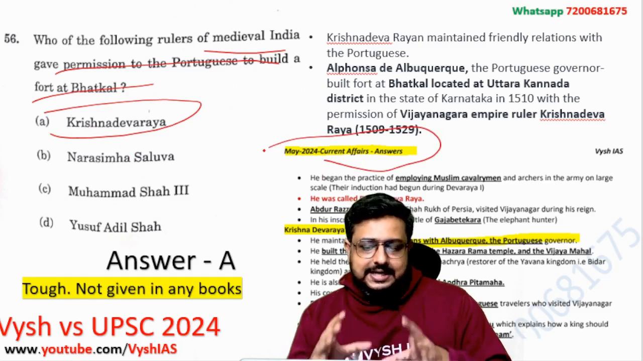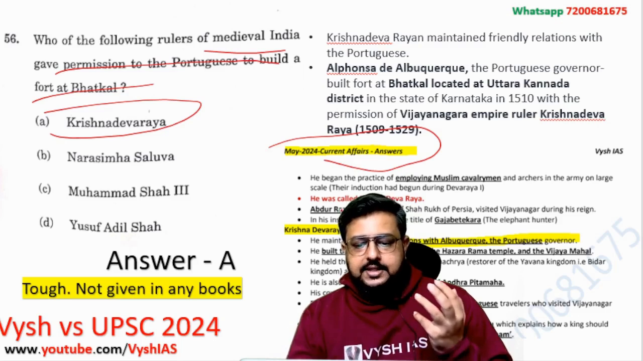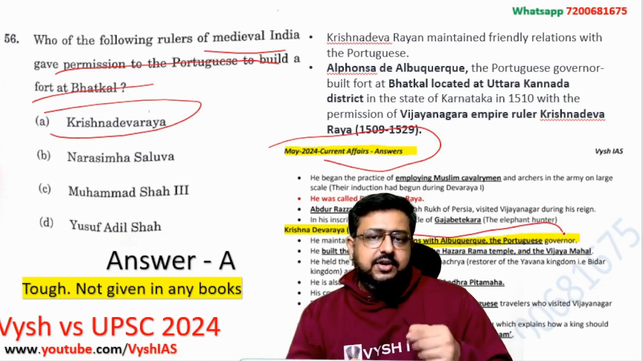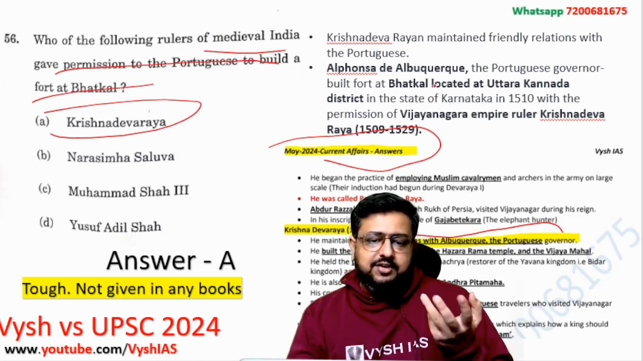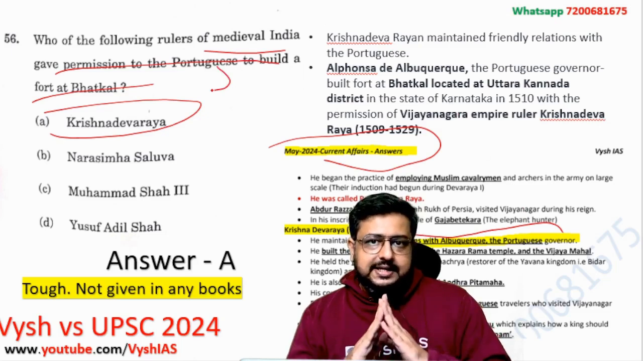And so detailed notes about Krishnadevaraya I took from Wikipedia and other sources and gave you, that they maintained a friendly relationship with the Portuguese Governor General and all. But they went one more step ahead, telling that he gave permission to the Portuguese to build a fort at Bhatkal, which is not there even in your Upinder Singh. It's not there in any sources.